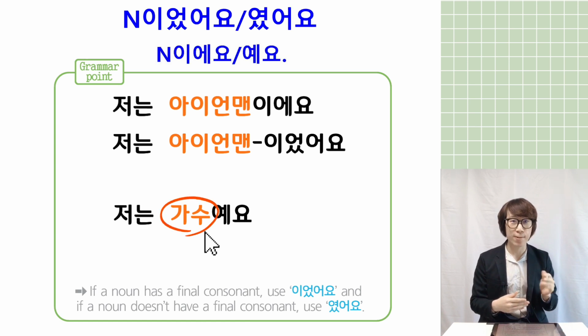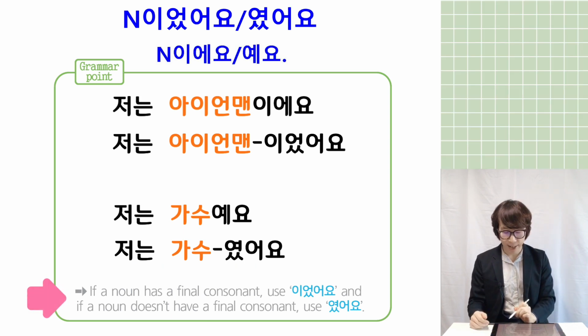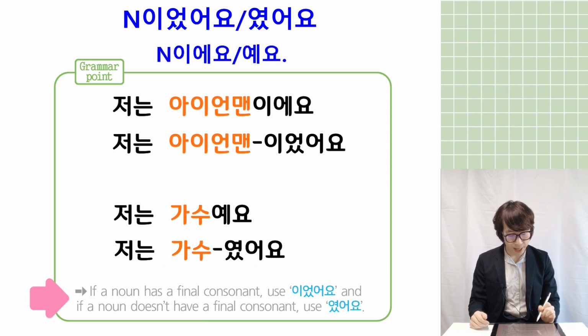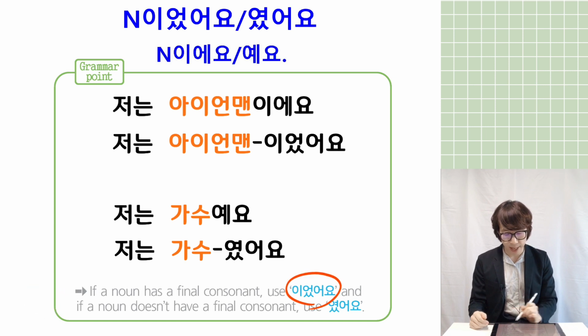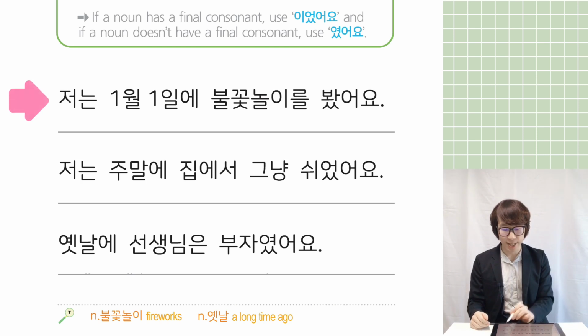가수, 수 has no ending consonant, so you can say 저는 가수였어요. I was a singer, like this. So you can see here, if a noun has a final consonant, you can use 이었어요. And if a noun doesn't have a final consonant, you can use 였어요. Example, can you see here?